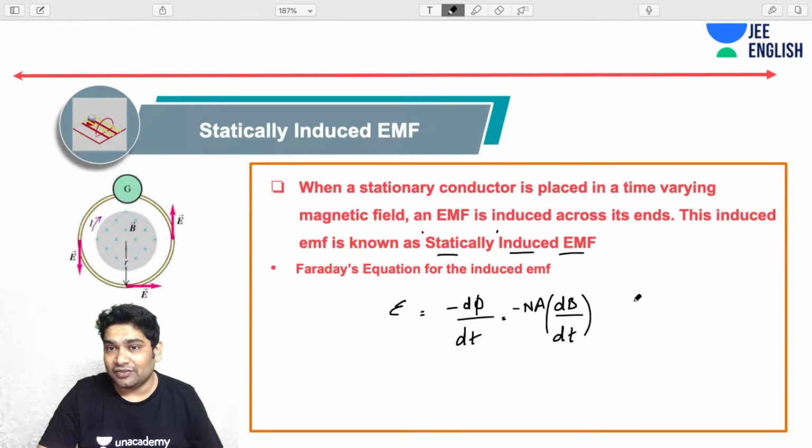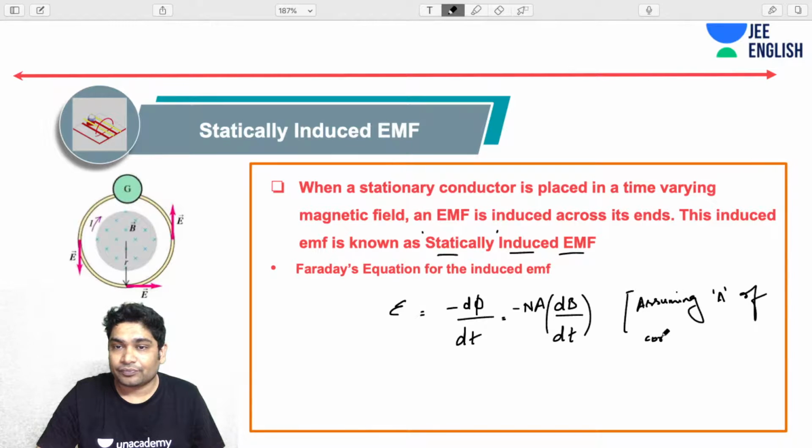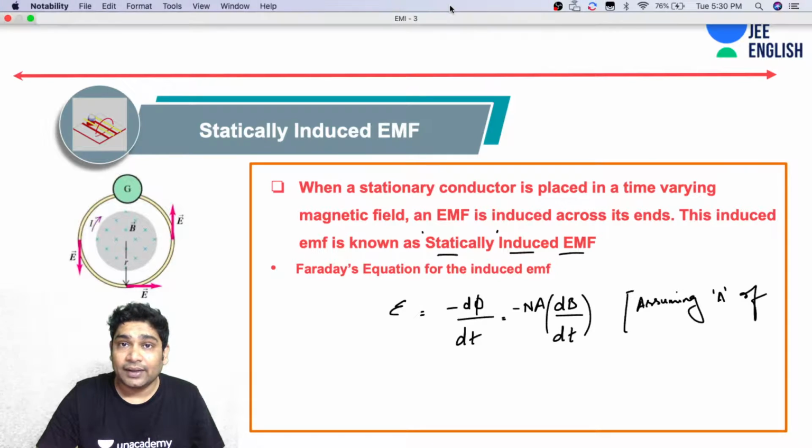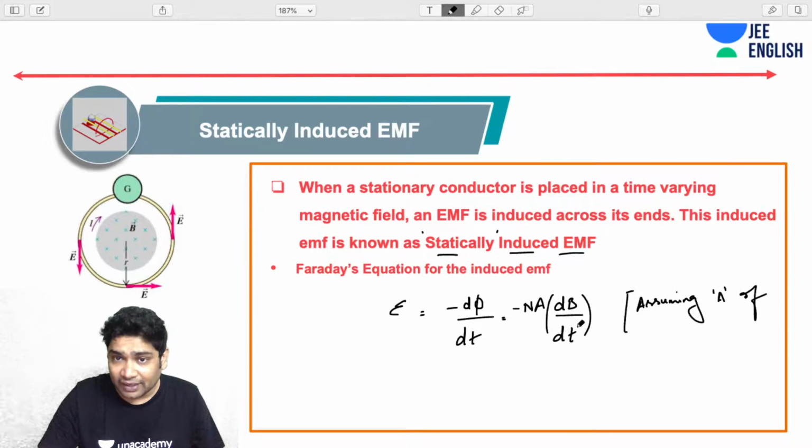This is the answer that you would have gotten, and we will usually always assume that the area of cross section is constant. So this is how you would have calculated this EMF. If the magnetic field starts changing with respect to time, then there is an EMF that gets induced, with the area of the wire constant. This is the equation that I'll use to solve my problems.